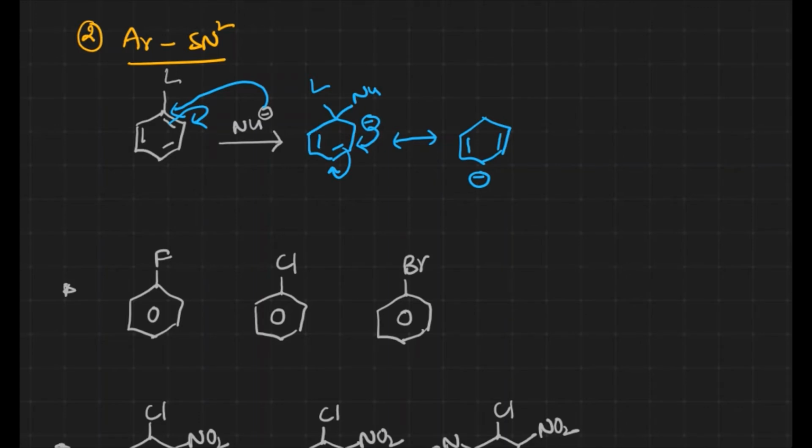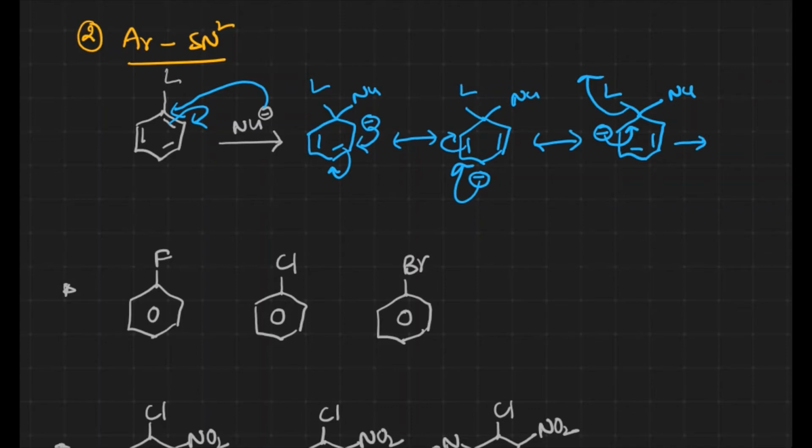Again delocalization, and here the negative charge. Finally, elimination of the leaving group takes place, and we get the substituted product. This is our product, and this is how the SN2 mechanism takes place.